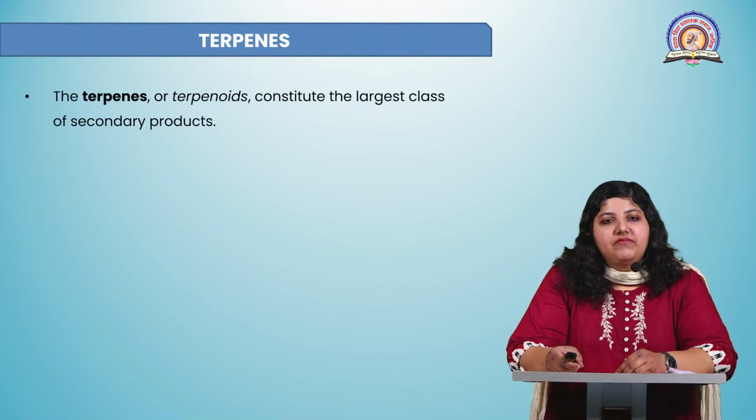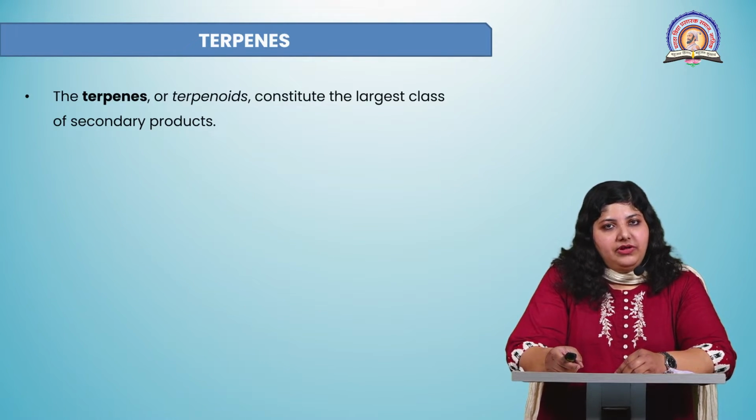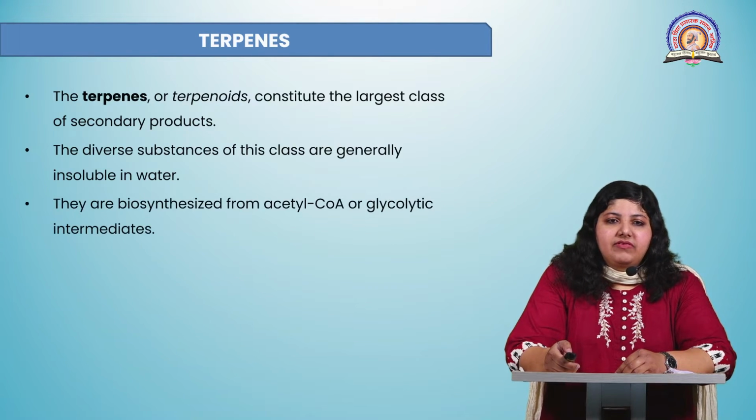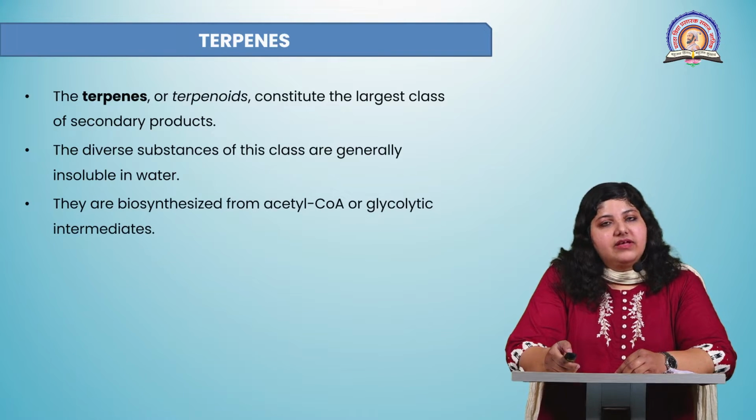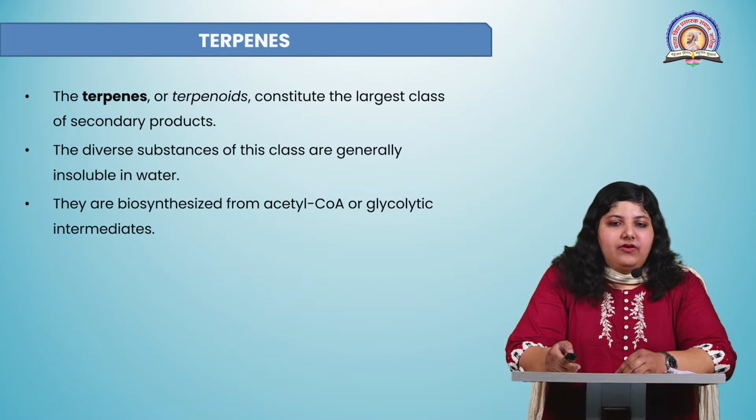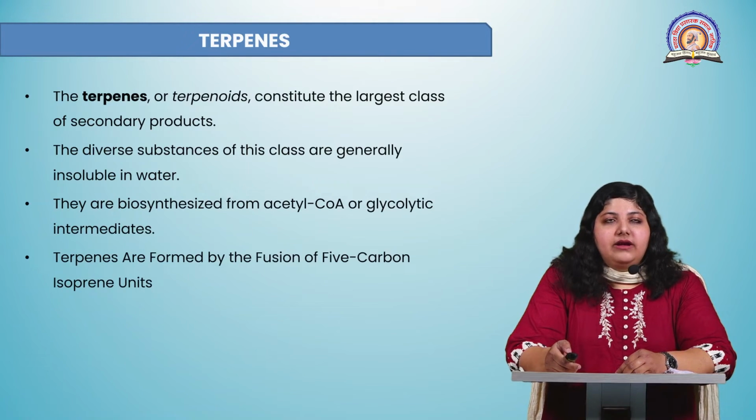The first group of compounds of secondary metabolites is the terpenes. The terpenes or terpenoids constitute the largest class of secondary products. The substances of this class are generally insoluble in water. They are biosynthesized from acetyl-CoA or glycolytic intermediates, and terpenes are formed by the fusion of 5-carbon isoprene products.